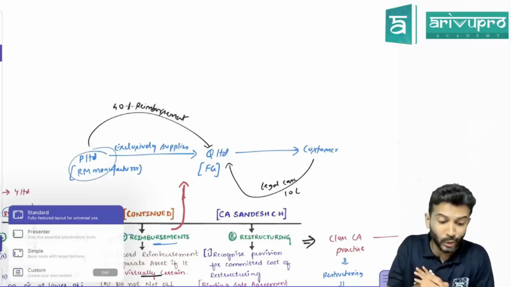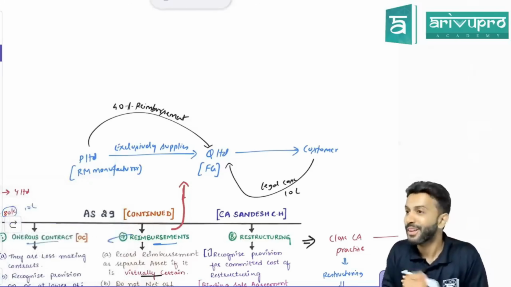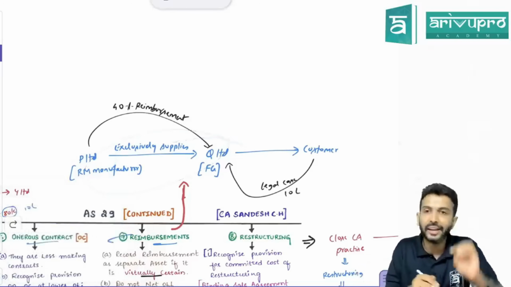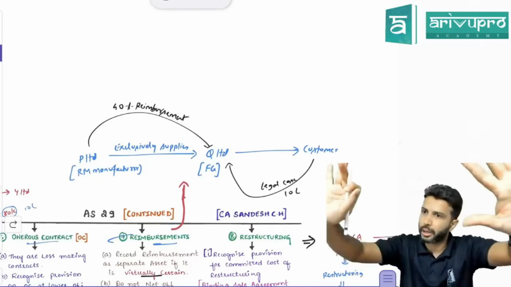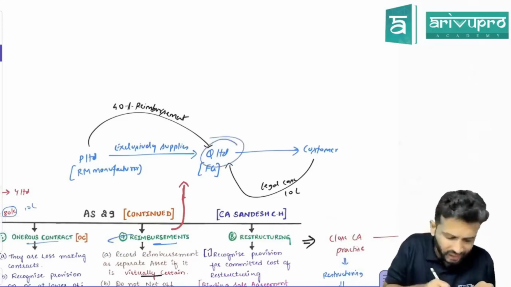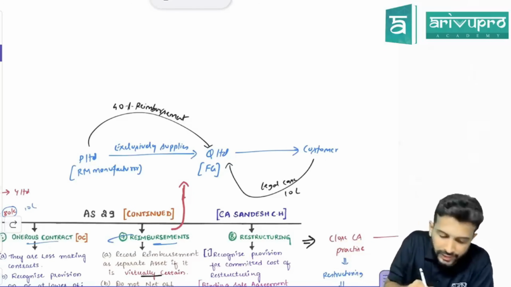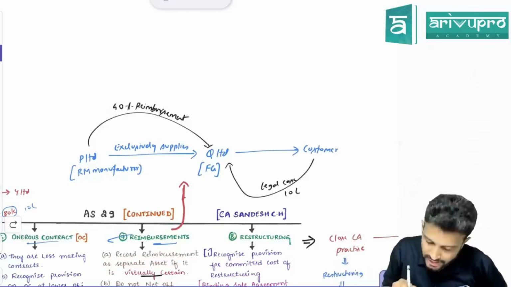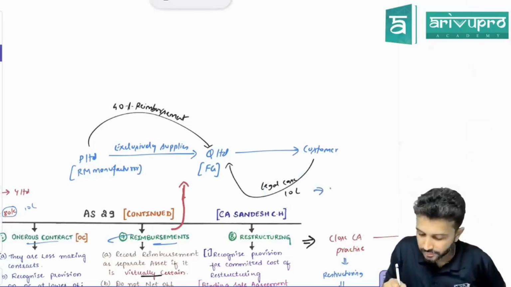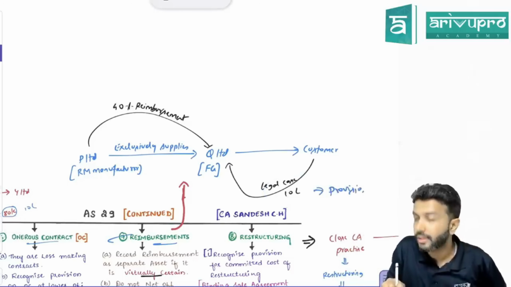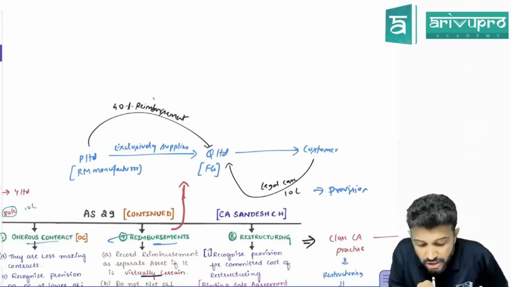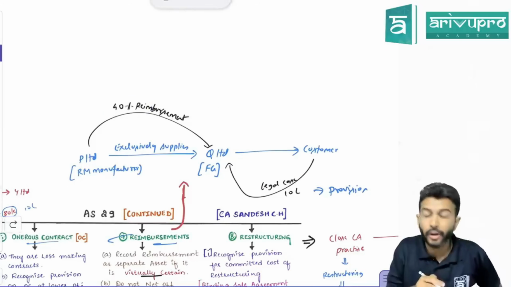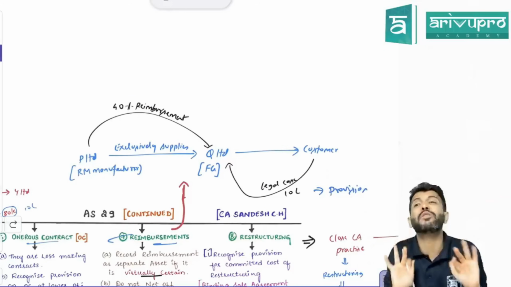That means only Q is at fault here, or even P also? P also. That's the reason P and Q have agreed that if any settlement amount comes, Q will settle the full amount to the customer, later recover 40% from P. Is that okay? So for this 10 lakh, we have to recognize provision. I'm not talking about this 10 lakh. Okay. What about this 40%? For Q Limited, this 40% is an outflow or an inflow?